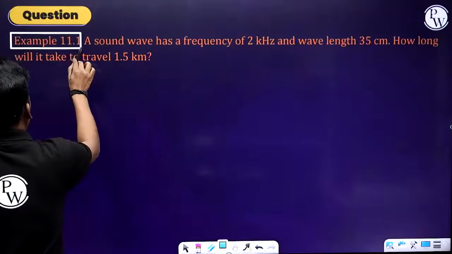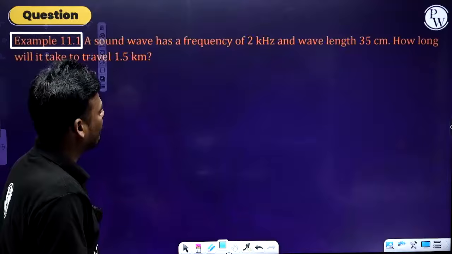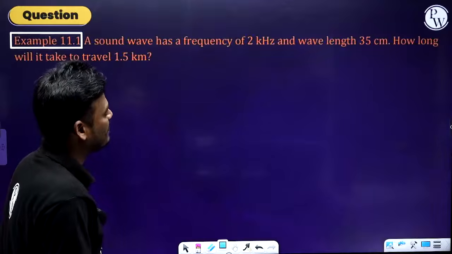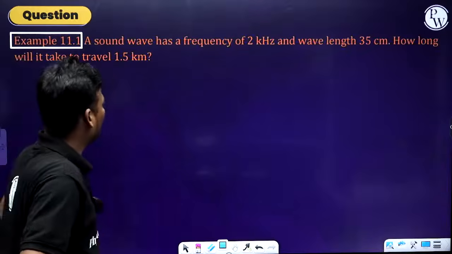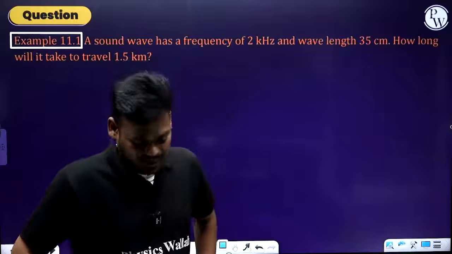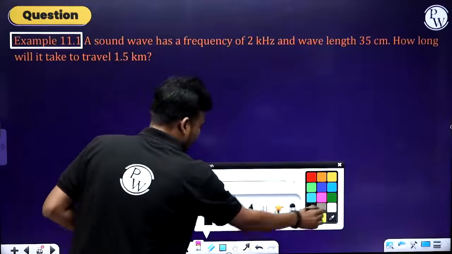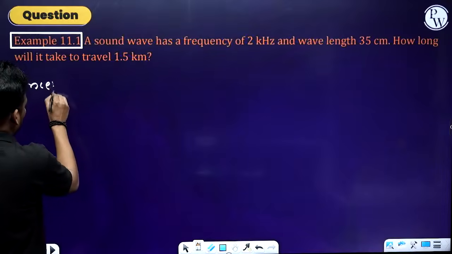Now the next question we have to solve. Example 1: a sound wave has a frequency of 2 kilohertz and a wavelength of 35 centimeter. How long will it take to travel 1.5 kilometer? First I'll explain the concept.